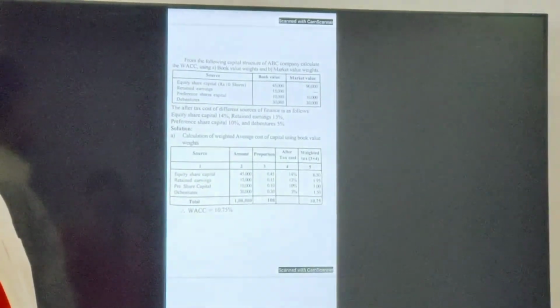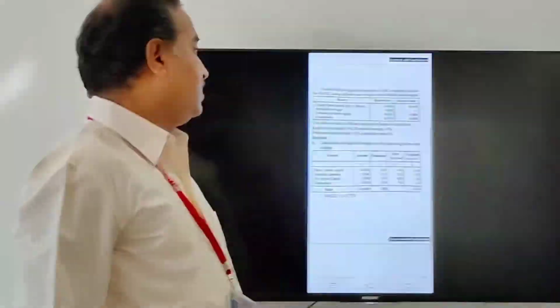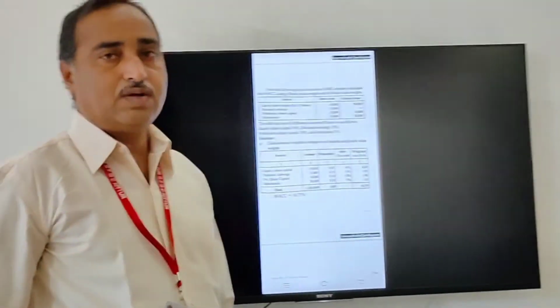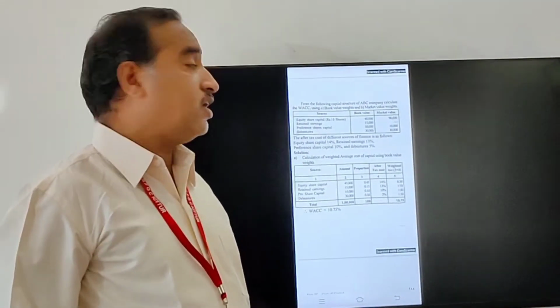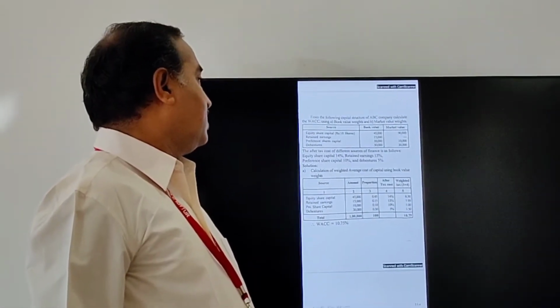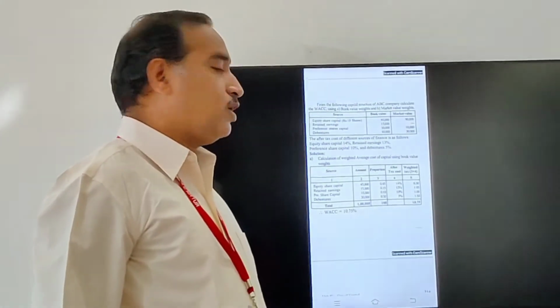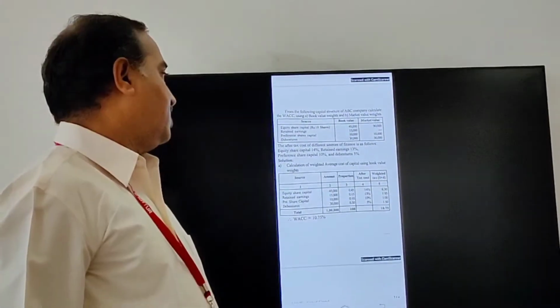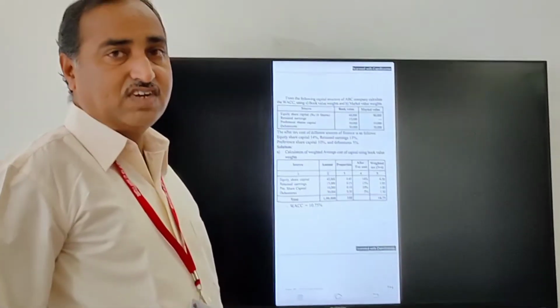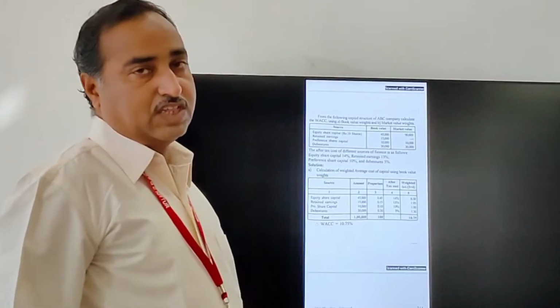Similarly, next item is retained earnings: 15,000 is given in the book value column, but in the market value column there is nil. Next, preference share capital: book value is 10,000, market value is also 10,000. Debentures: 30,000 in book value and market value is also 30,000.